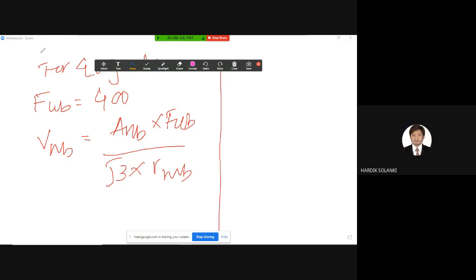After that, we need to find strength of bolt in bearing. So VNPB is equal to 2.5 into D into T into FU divided by gamma MB. This is also known to you. Right, so out of these two values, whatever minimum value is there, that is your bolt value.